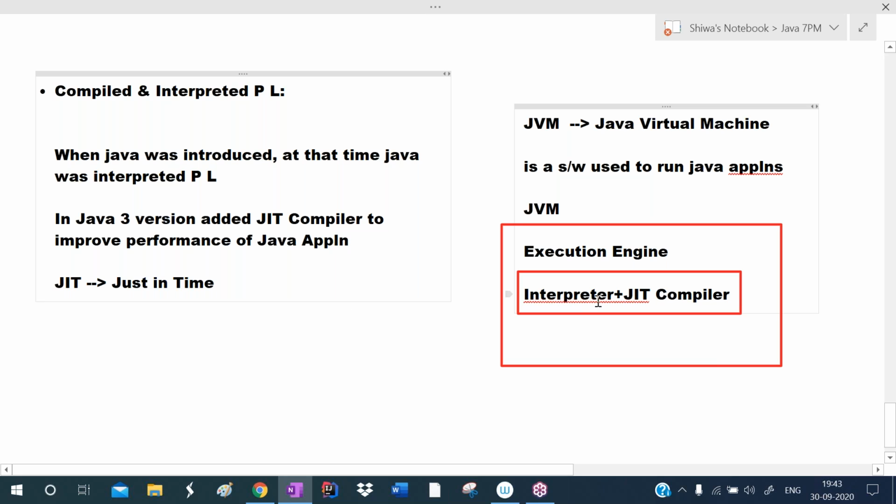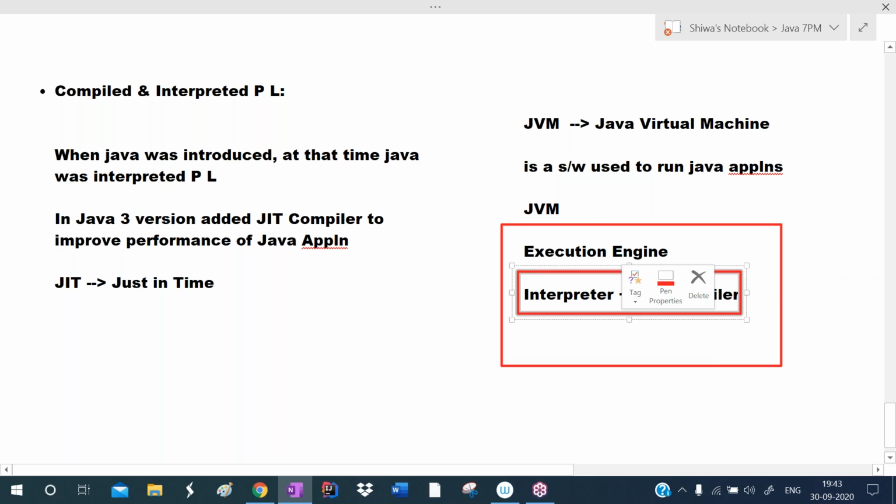Some statements get executed faster by the interpreter, and some statements get executed faster by the compiler. If single statements are there, the interpreter works faster. If loops or recursions are there, the JIT compiler works faster. So sometimes the interpreter works faster, sometimes the JIT compiler works faster.